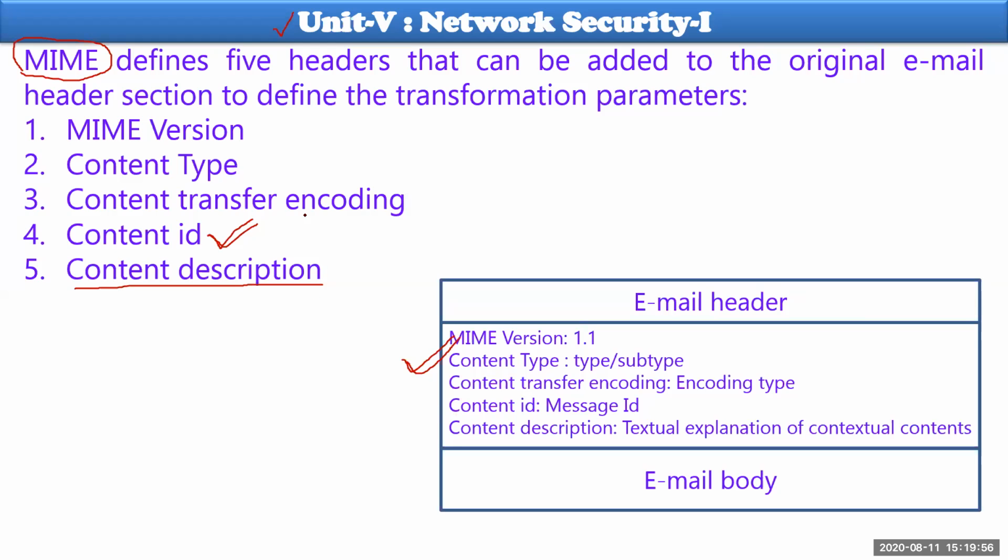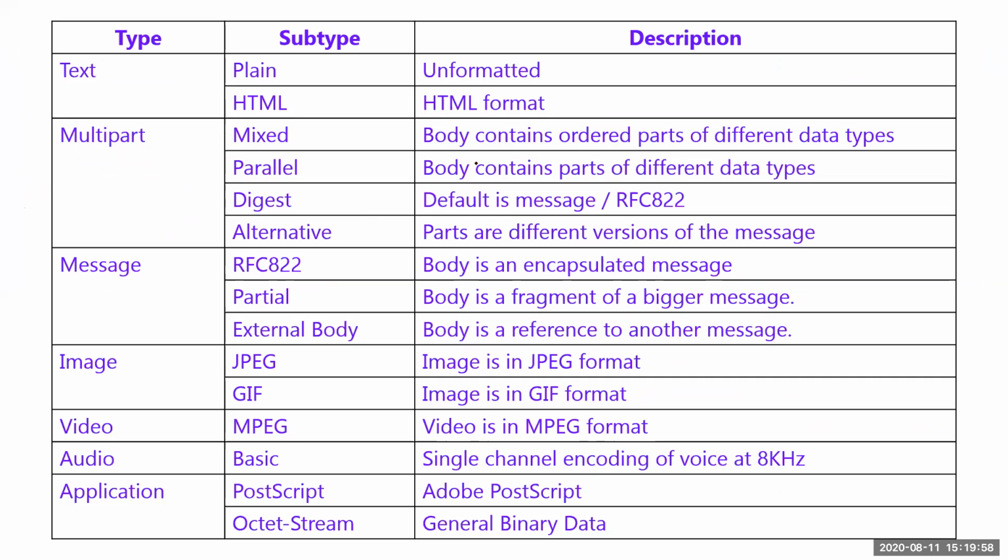Let us discuss each and every point here. Look at this: two different kinds of text can be used by you. One is plain text, and the second one is HTML text. HTML means hypertext markup language, which has many tags. Using those tags, you can format that particular text also.